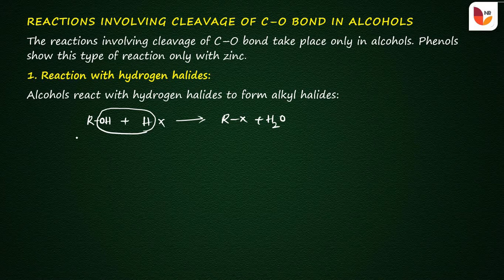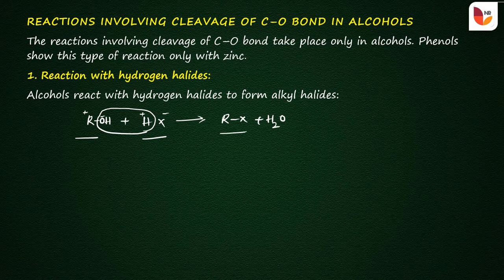That is, alcohol reacts with the hydrogen halides. Here the negative part is the hydroxyl group, the positive part is hydrogen, the negative part in HX is X, and the positive part in the alcohol is the alkyl group. So the positive part from one molecule combines with the negative part in the other molecule. Don't combine positive parts with each other. That is, the R group combines with the halogen, and it gives alkyl halides.